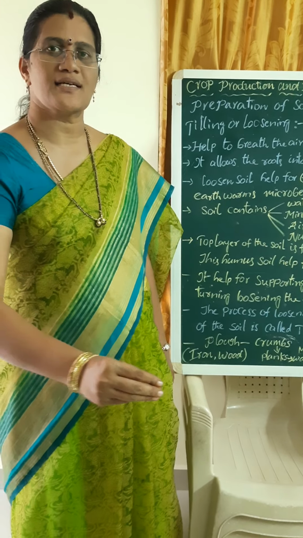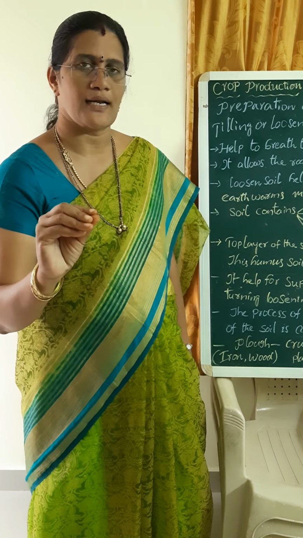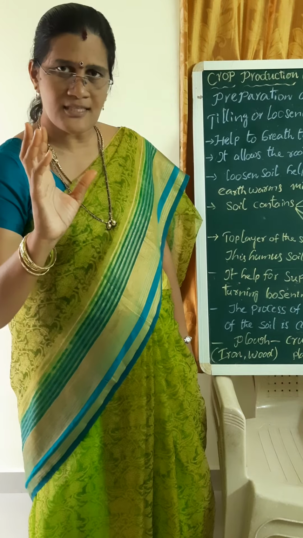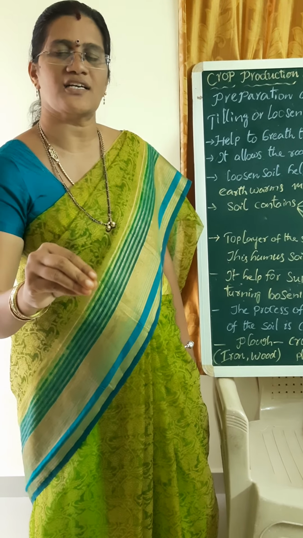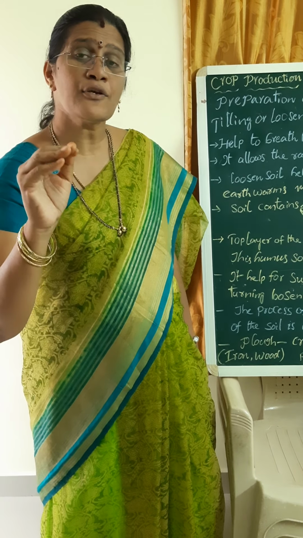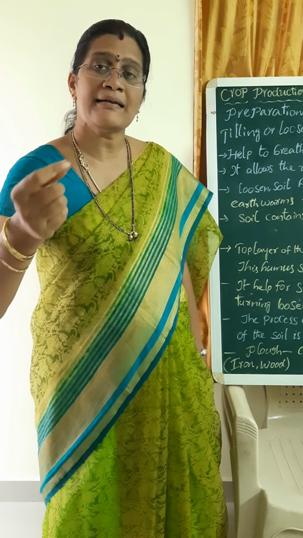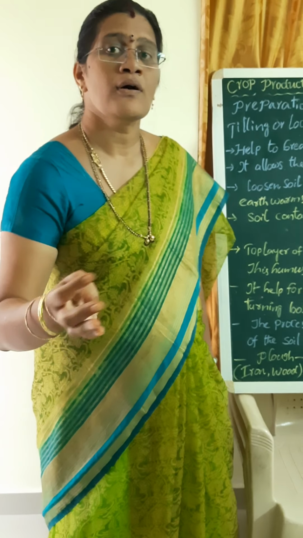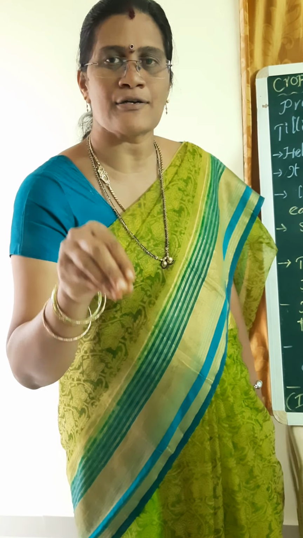In this video we are going to discuss the preparation of soil. Here, we have to turn, loosen or till the soil. In this process, the first task before cultivation in agriculture is to loosen the soil. What are the uses of loosening the soil? Mainly, it helps the plant roots penetrate deep into the soil, and it also supplies air to the roots which are situated in the soil.